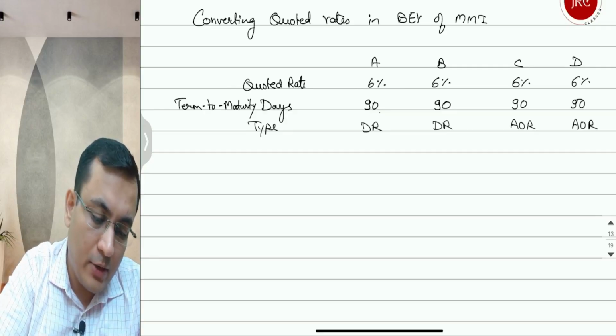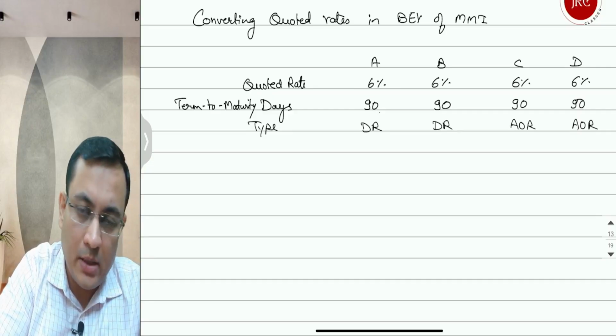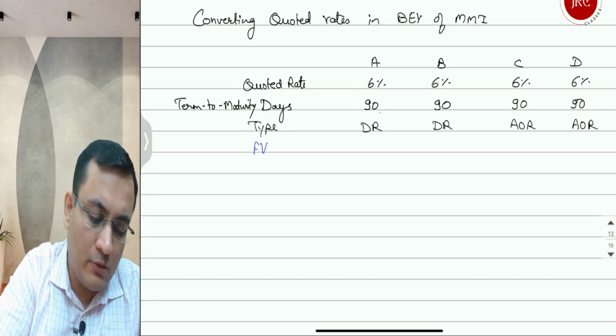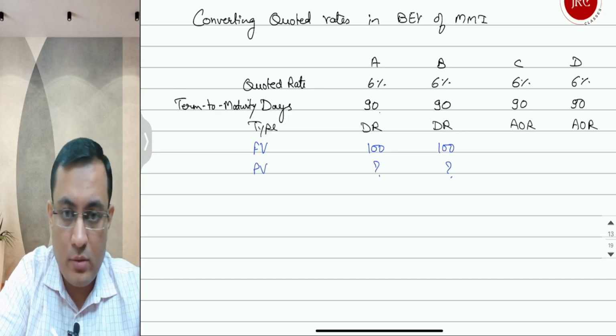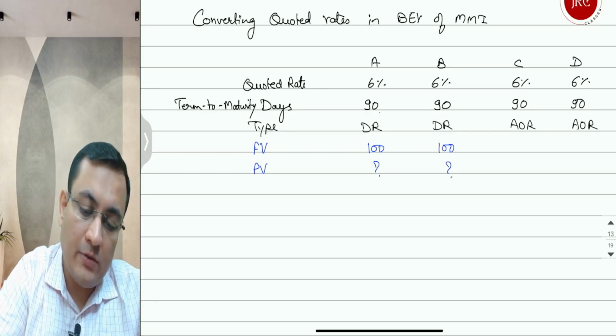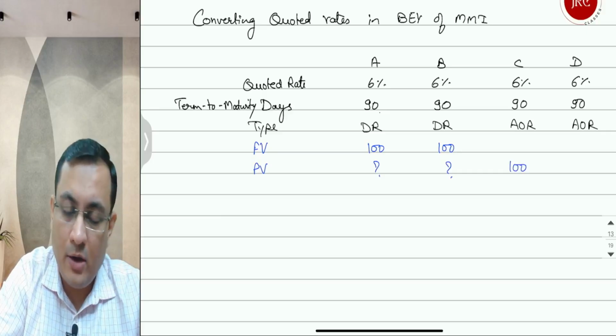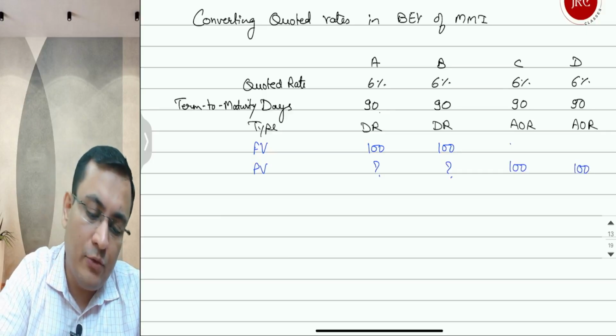In this case, we have discount rate, we have days, we have type. If this is a discount rate, what will be the representative 100? The future value will be 100. Present value is a question mark, because here the quoted rate is a percentage of maturity value. Whereas in case of add-on rate, 100 will be your present value, because add-on rate is a percentage of investment amount, and future value is a question mark.